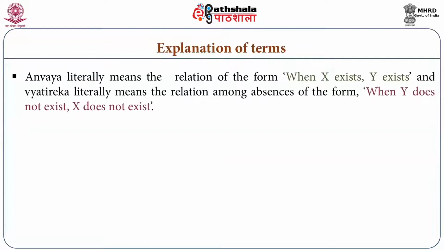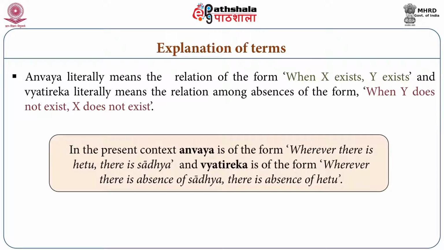Anvay literally means the relation of the form: when X exists, Y exists. And Vyatirek literally means the relation among absences of the form: when Y does not exist, X does not exist. In the present context, Anvay is of the form whenever there is Hetu, there is Sadhya, and Vyatirek is of the form wherever there is absence of Sadhya, there is absence of Hetu.